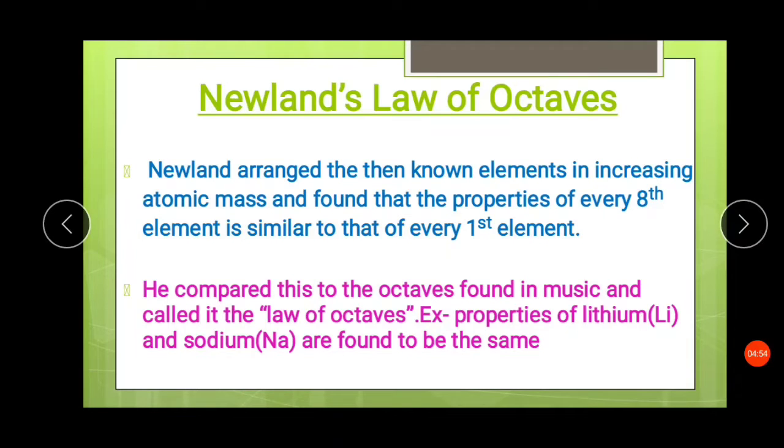After Dobereiner, Newland classified the elements. He gave his periodic classification, and that classification is called Newland's law of octaves. Now, why it is called the law of octaves, we will see further in the video. Newland arranged the then known elements in increasing atomic mass and found that the properties of every eighth element are similar to that of every first element.